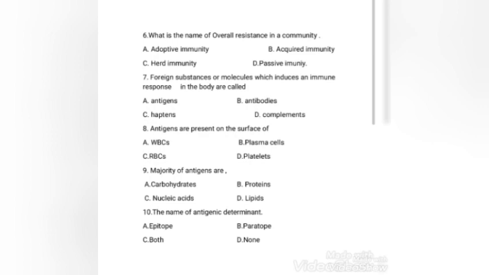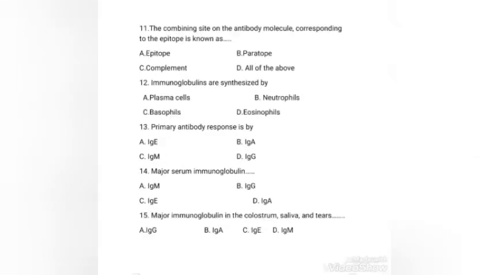Next question: the combining site on the antibody molecule corresponding to the epitope is known as epitope, paratope, complement, all of the above. The right answer is option B, paratope.